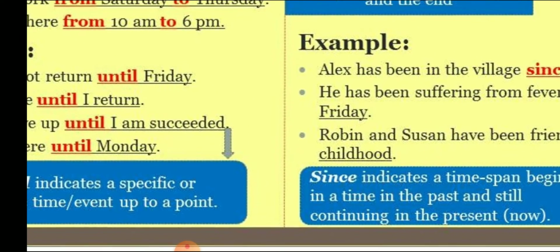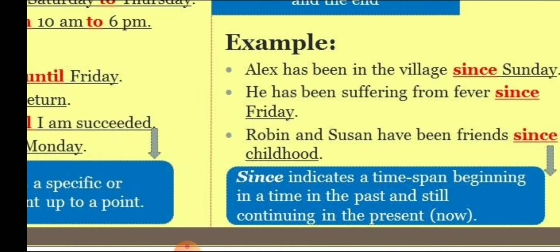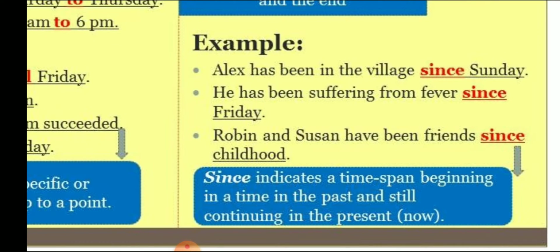Next, let us see about the preposition since. Since indicates a time span beginning at a time in the past and still continuing in the present. Alex has been in the village since Sunday. He has been suffering from fever since Friday. Robin and Susan have been friends since childhood. Since should be used in the present perfect tense.